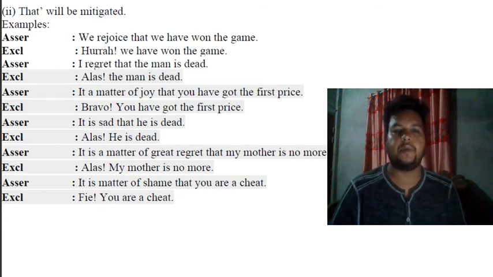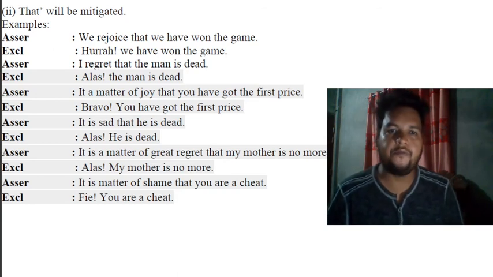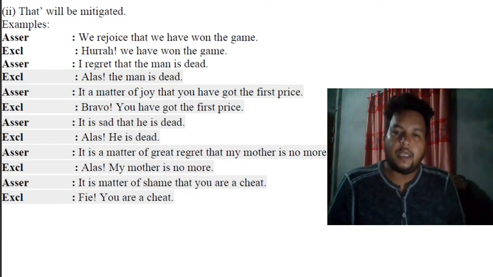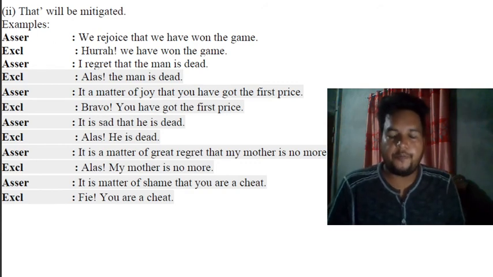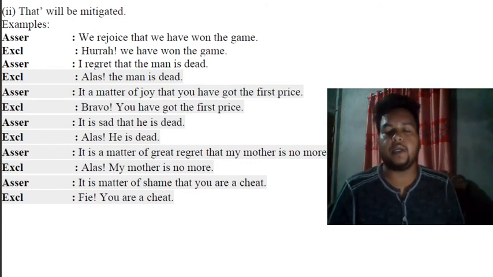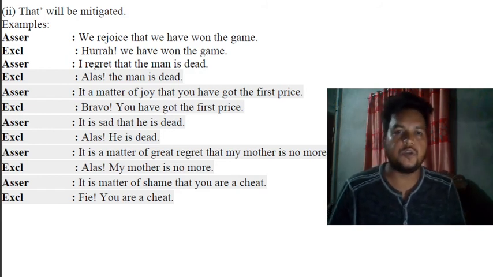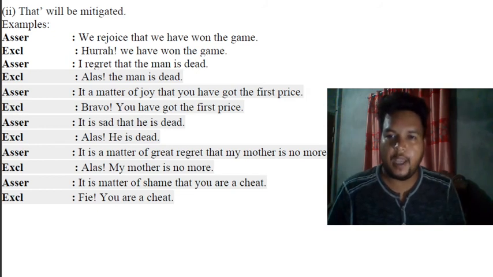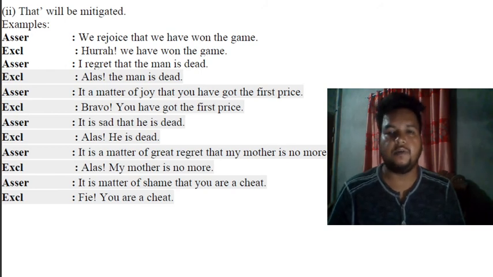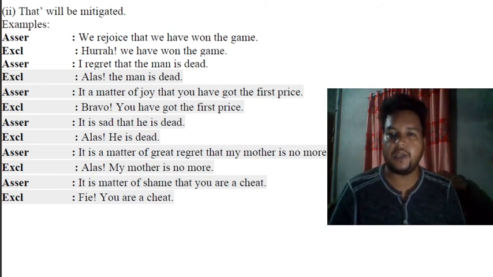Last one, it says, it's a matter of shame that you are a cheat. Fie, you are a cheat. It's a matter of shame. In this case, we will take fie. So the last rule actually is very simple. For particular words, what meaning comes in case of an exclamatory sentence. We saw some examples here. So if it is a matter of happiness, we will take hooray. If a matter of sadness, we will take alas. If a matter of shame, we will take fie. This much. So this is all about rule 4.